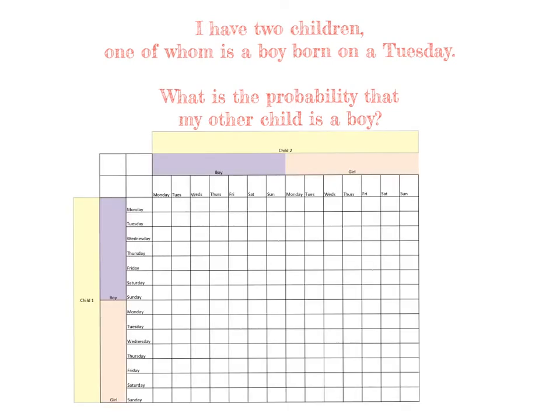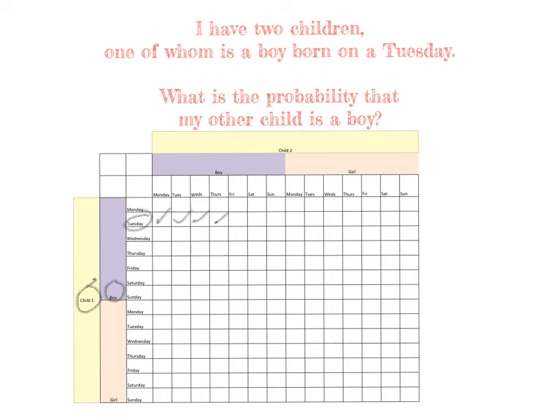So here's another diagram I drew earlier. And it's similar to the other one, but it's bigger, and bigger means more fun. So let's think about the question. I have 2 children, one of whom is a boy born on a Tuesday. So what combinations of children allow this statement to be true? So it could be that my first child is the boy born on a Tuesday that I'm told in the question.